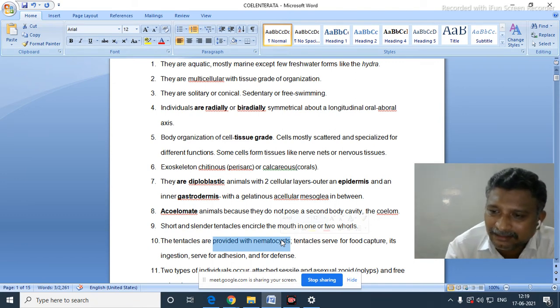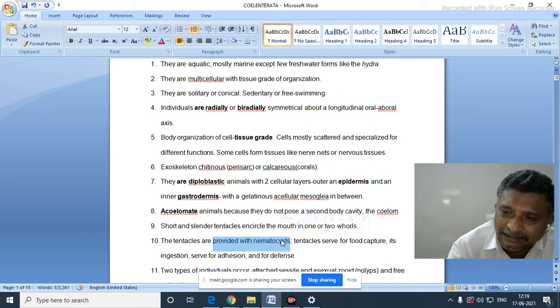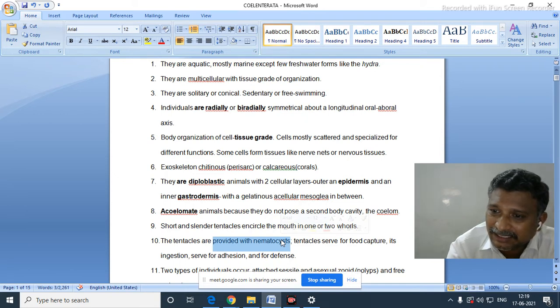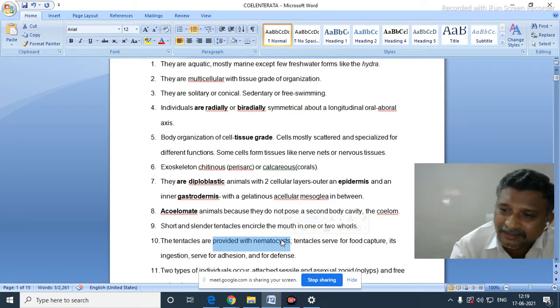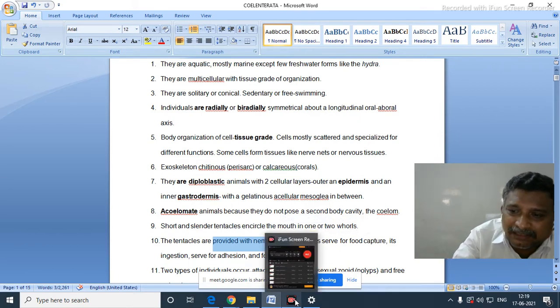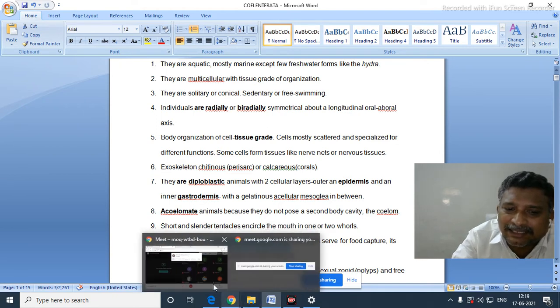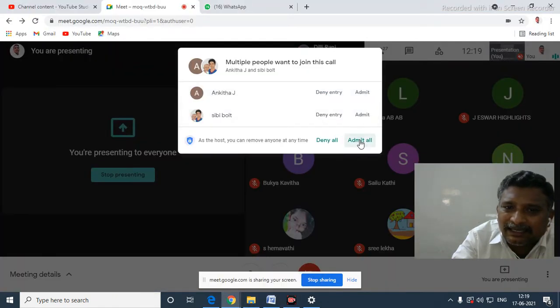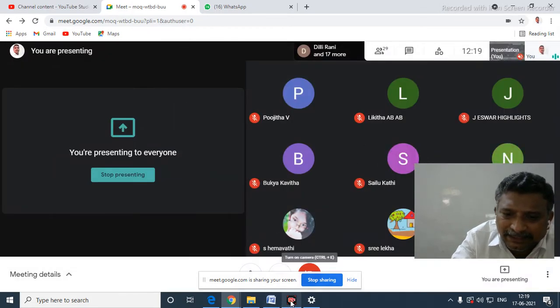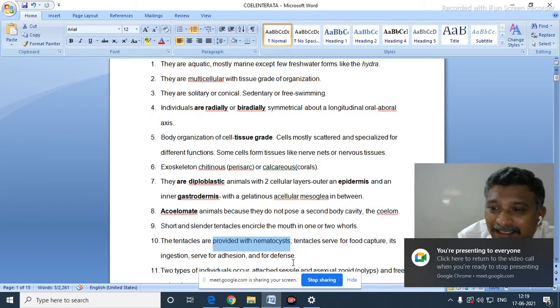Stinging cells contain a poison. Whenever a predator comes very near to them, these organisms will sting the predator or the prey organism. So it is involved in the defense mechanism as well as in collecting food material. Both functions are done by the cnidocytes. Due to the presence of cnidocytes only, we are now calling it Cnidaria.